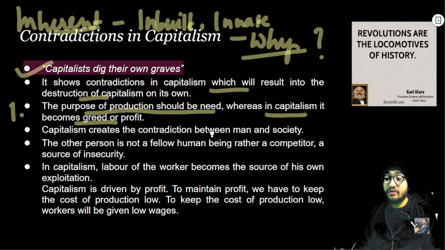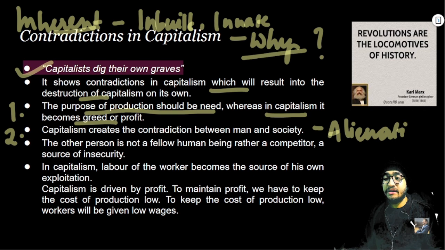Capitalism creates the contradiction between man and society. This is the second contradiction. How does it create the contradiction between man and society? Again, we have seen the theory of alienation, how the capitalist mode of production tends to make man alien from society, which is a basic contradiction. Why? Because humans are social animals.